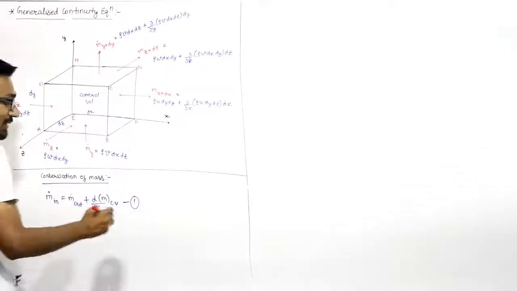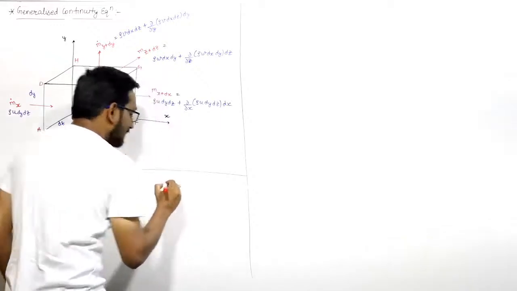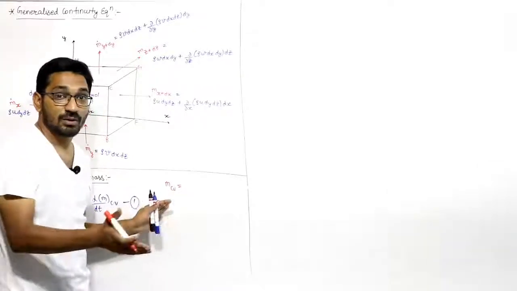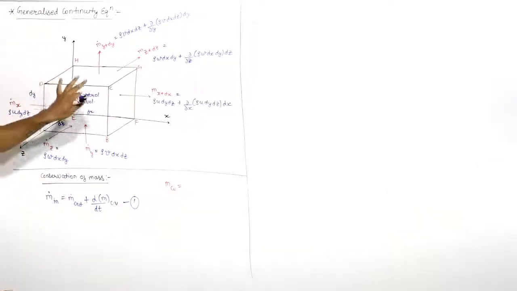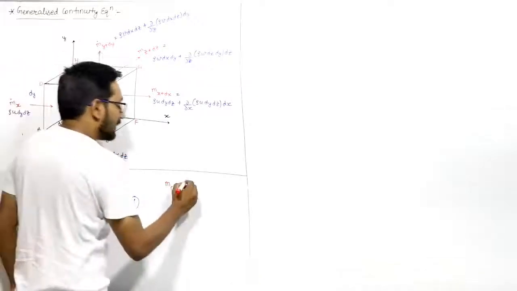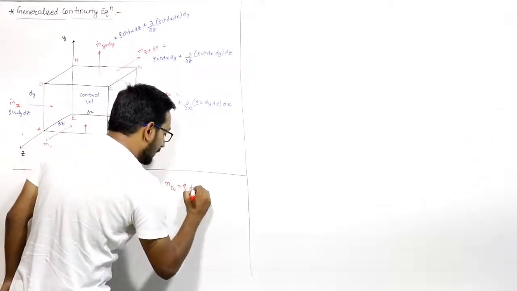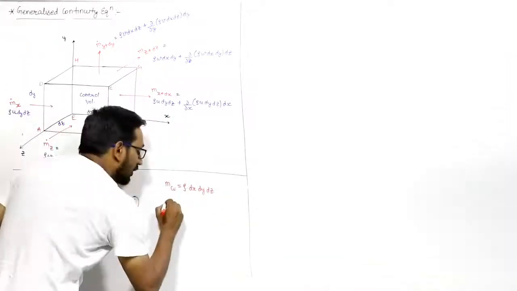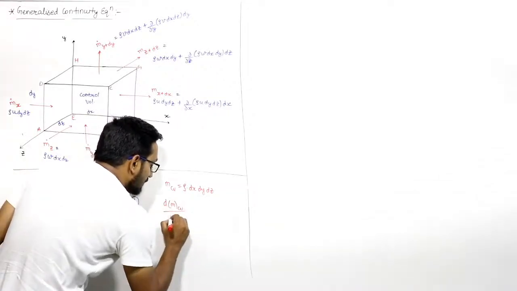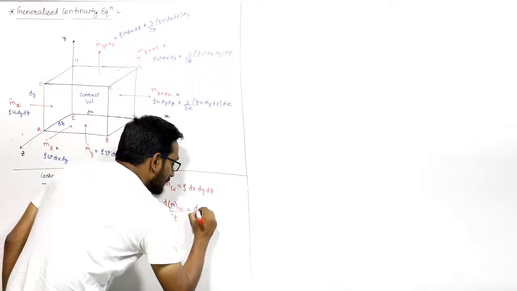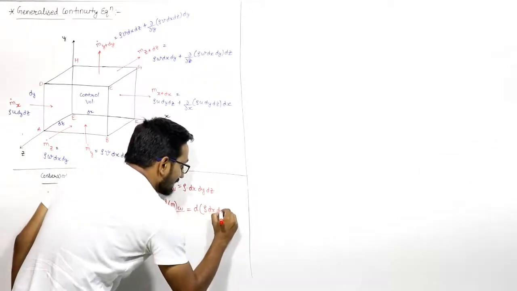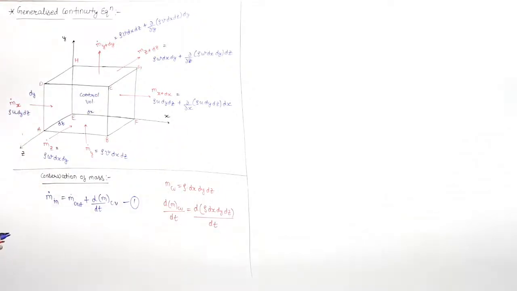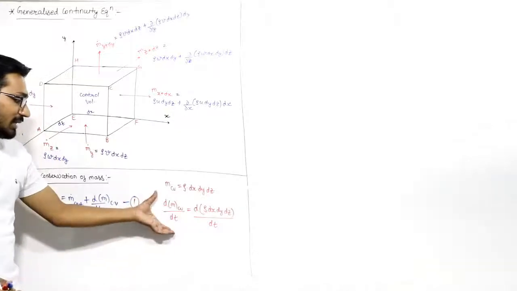And if you want to see what the mass of the control volume is, mass will be density into volume. This is not mass flow rate, don't confuse it. I'm not talking about mass flow rate, because in the control volume we want to find the mass of the control volume. Mass is density into volume. So the density of the fluid is rho and the volume of this control volume is dx dy dz. So we can say that the rate of change of control volume mass with respect to time will be equal to d of rho dx dy dz divided by dt. So if I put this dm by dt in equation number 1.